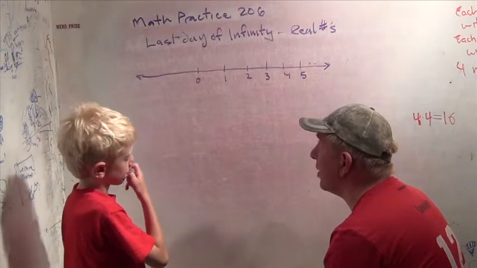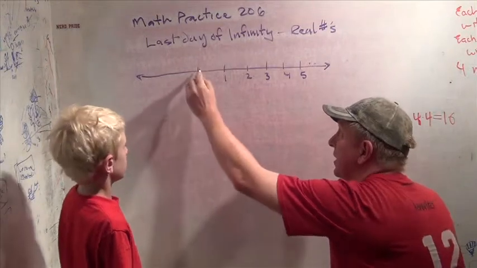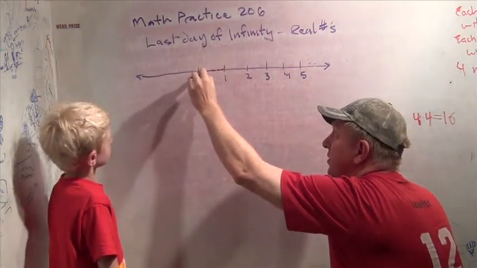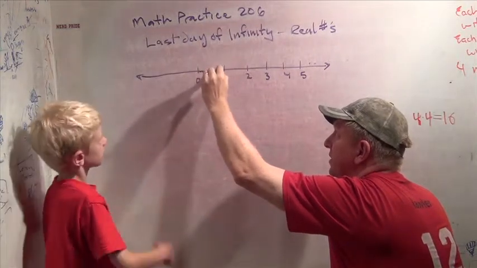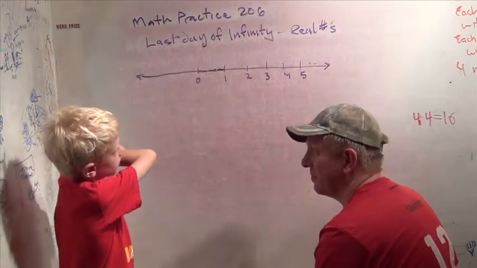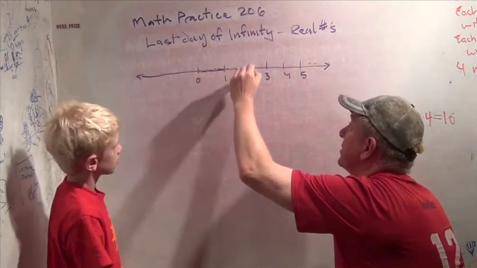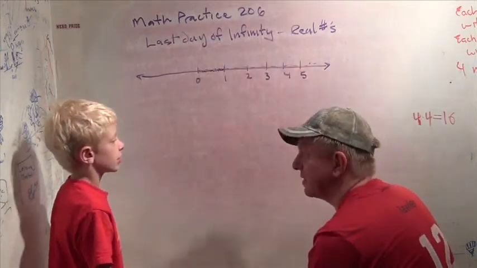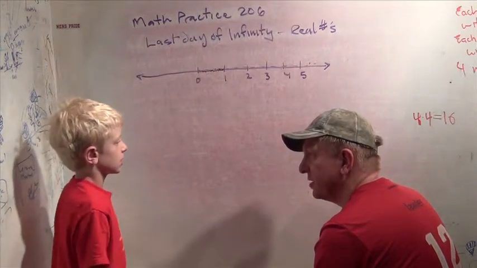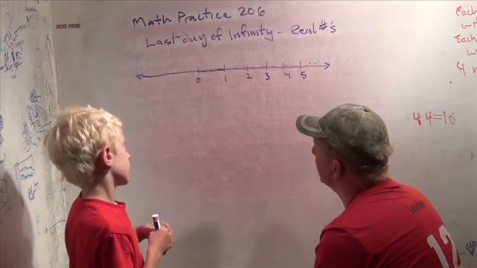And then we learned all the fractions, and then the Hilbert Hotel. And when you write in all the fractions on the number line, what does it look like? It looks like the great purple line. It looks like you got all the numbers, basically a solid line all the way across. And there's the same number of those numbers as integers. Pretty incredible. But you didn't get all the numbers, did you?